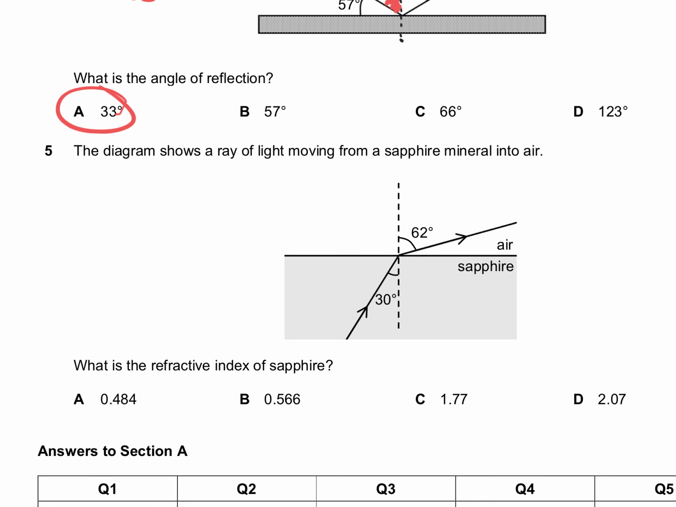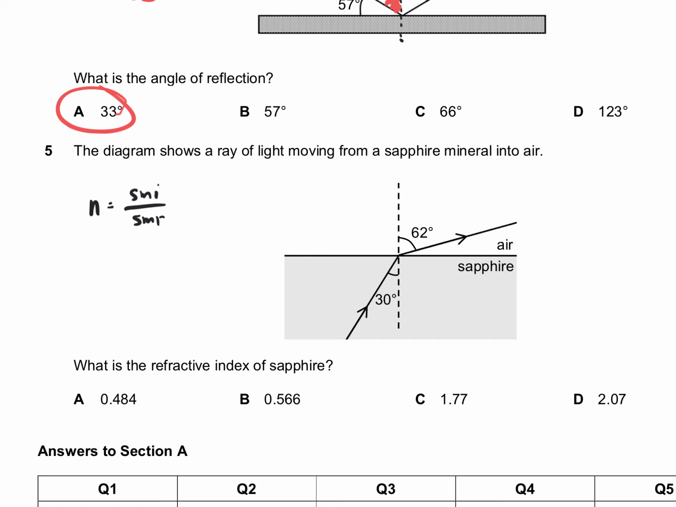Finally, our diagram. The diagram shows a ray of light moving from a sapphire mineral into air. So what's the refractive index of sapphire? In our textbook, we have 2 formulas for this. n equals sin i over sin r, right? Where n tells me the refractive index, i is angle of incidence, r is angle of refraction.